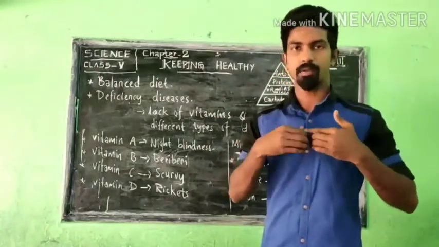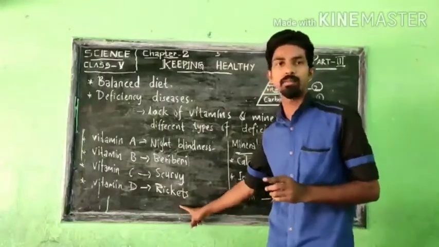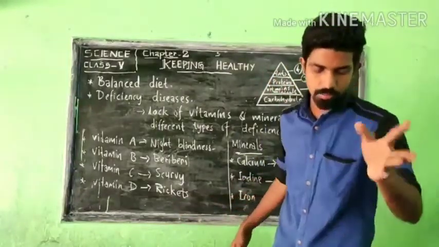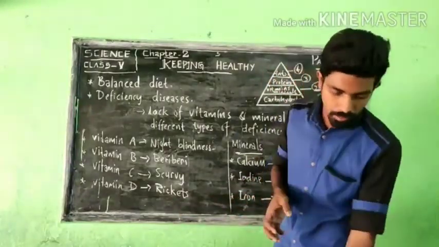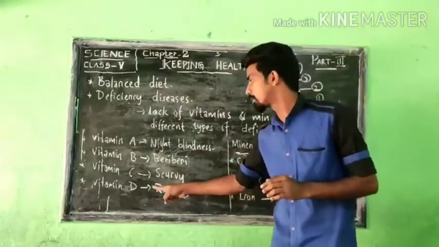I'll show the images so you will understand what rickets is. Pigeon chest is the first one.